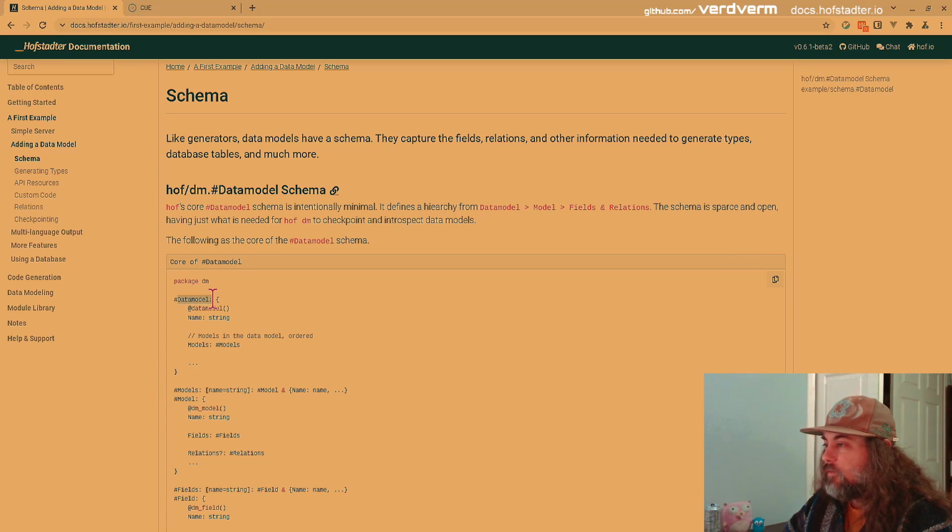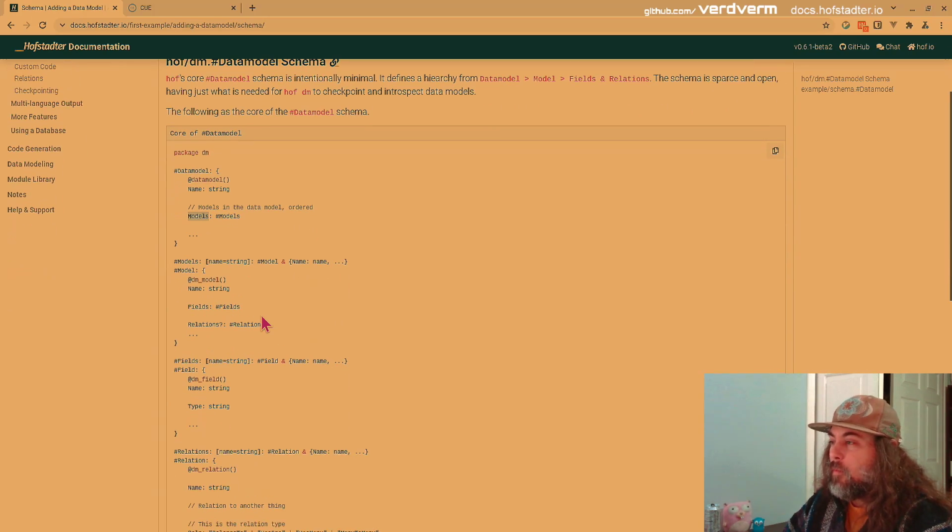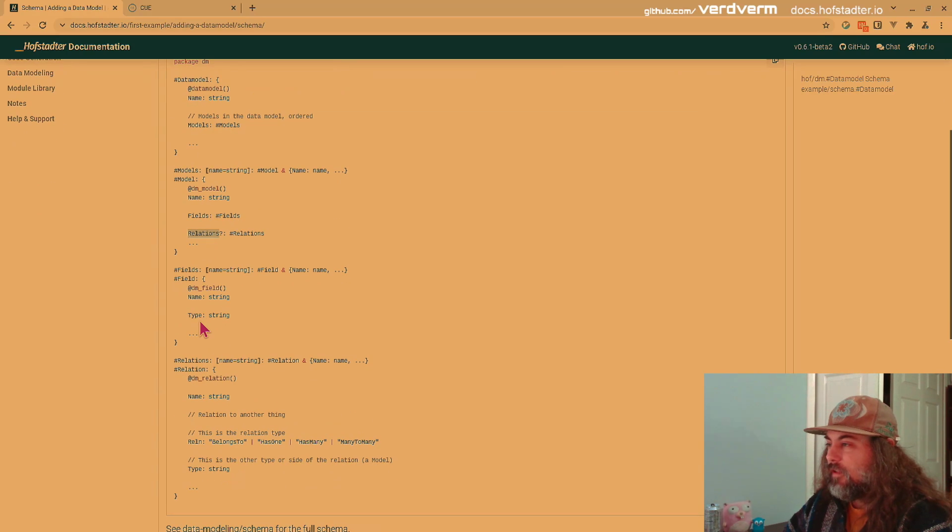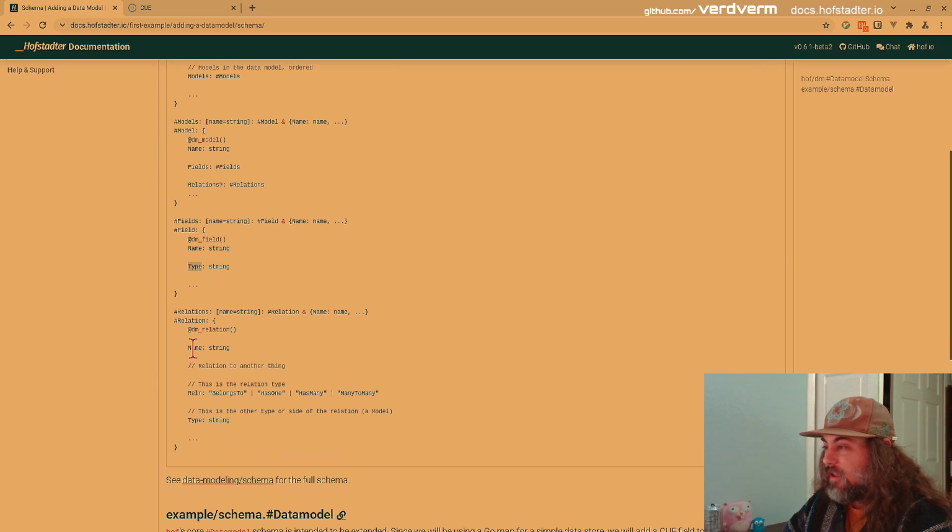You have a data model. It has a name, and it has a bunch of models. And a model has a name, has a bunch of fields, and maybe some relations to one another. And then fields have a name and a type. And relations have a name. They have a relation class, and then they have a type they're referring to.